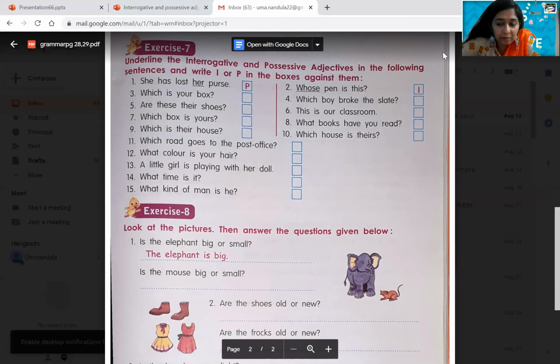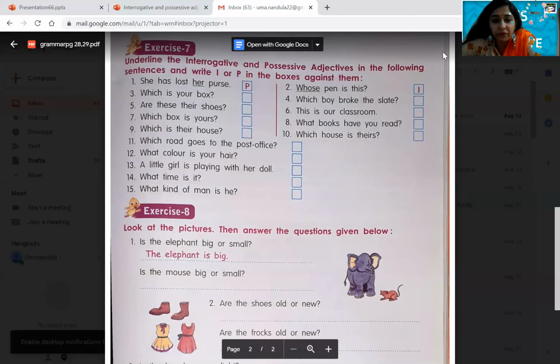I will be going for the fourth sentence. Which boy broke the slate? Which boy? Here after which, a boy, a noun, is followed. So definitely this is an interrogative adjective. That way you have to identify. Again, I'm going back to the third sentence. Which is your box? You might get a question like, ma'am told which, whose, what, so I shall put I. But no, which is your box? After which, is any noun followed? No. But how can you identify your box? Whose question? That gives you a possessive adjective. So put P there. I'm clearing you here only.